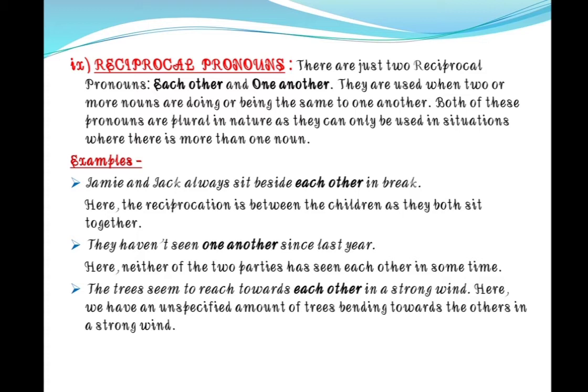For example, Jamia and Jack always sit beside each other in break. Here, the reciprocation is between the two children, that is Jamia and Jack, as they both sit together. Next is, they haven't seen one another since last year. I am telling you that it will be used for both, more than one. Here, neither of the two parties has seen each other in some time.